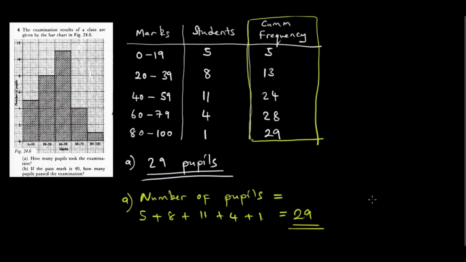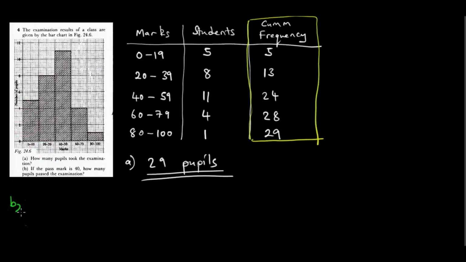Then part B: if the pass mark is 40, how many people passed the examination? So that's an important question. If the pass mark is 40, how many students passed? So the pass mark is 40, which means everyone who got 40 up to 100 has passed. So how many people passed the examination?